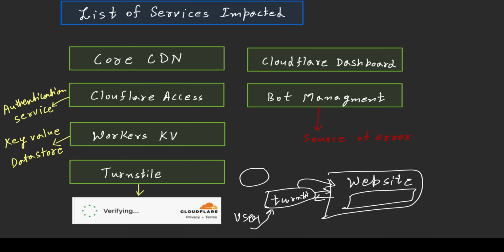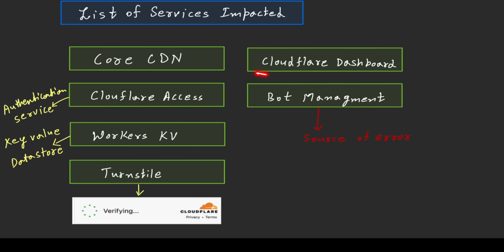Although a bot can try to access your website, Turnstile will not allow that bot to pass through. Also, the Cloudflare dashboard, which is an internal dashboard service, was impacted, and the major service called bot management, which was the major source of the error on that day, was impacted.